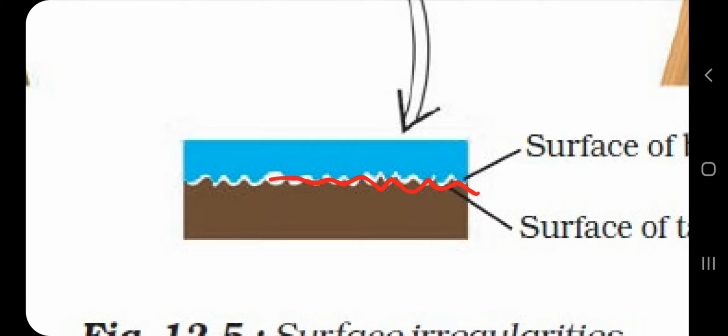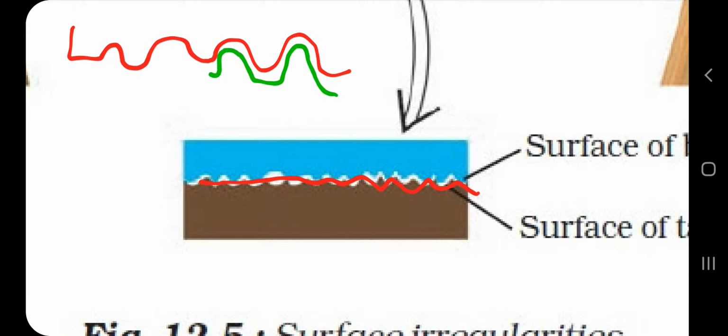So when two surfaces meet each other, these irregularities interlock with each other, and this is the reason for friction. When these irregularities interlock, it is hard to move these objects in the opposite direction, and this is the reason for friction.